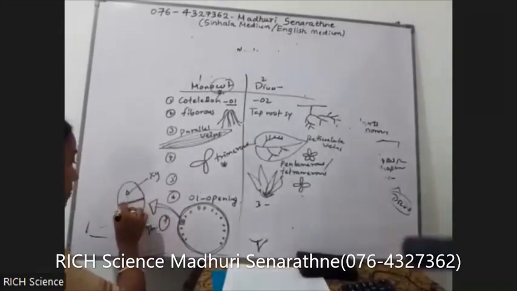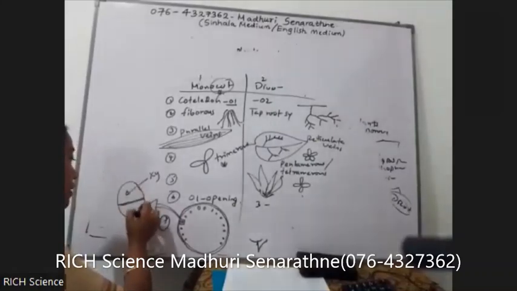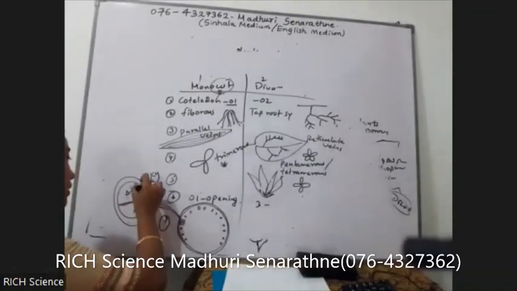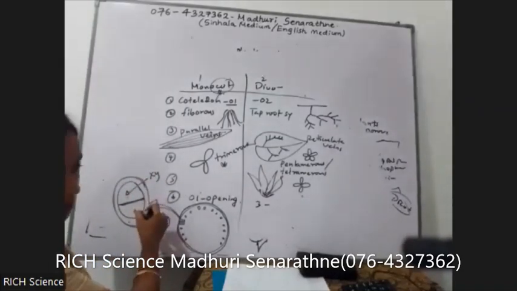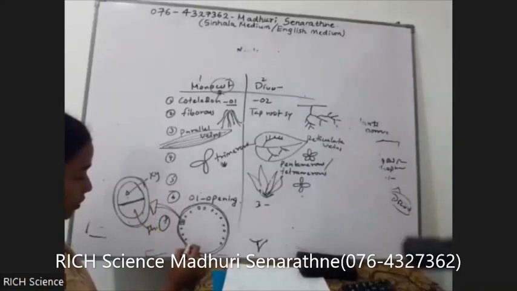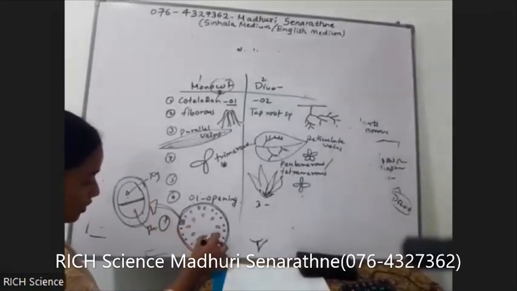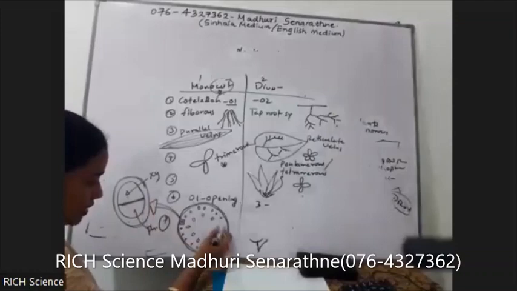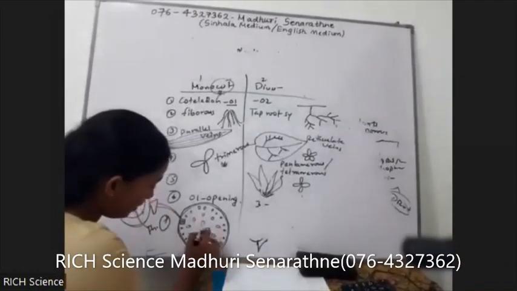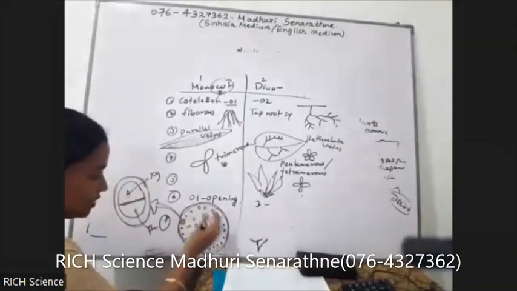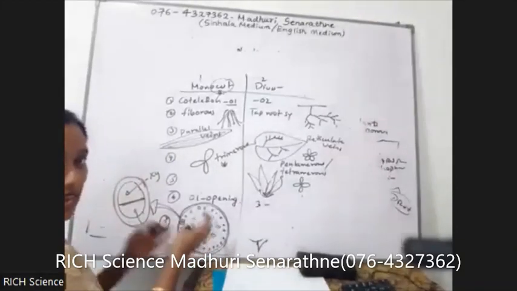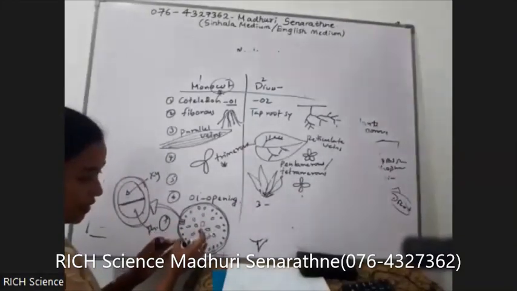No cambium between xylem and phloem. A sclerenchyma sheath can be seen around the vascular bundle in monocots. Peripheral vascular bundles are very small and high in numbers. When they come into the center region, their size is somewhat large and less in numbers. This structure we call scattered.